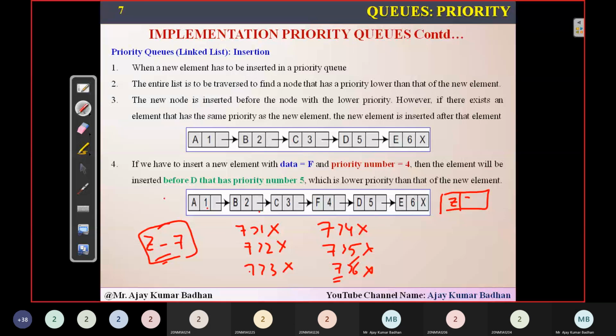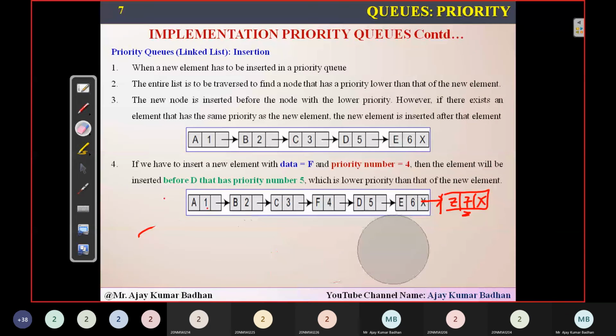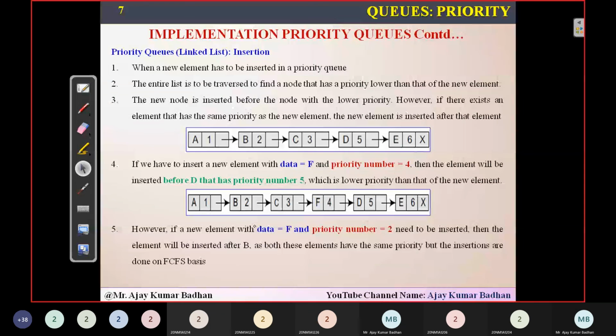So Z, what is the priority here? 7. And here X will be replaced with the address of this particular node. That's what we are doing. It's very simple, isn't it? It's very easy. That's why we are going to represent this using linked list. If you want to represent with arrays, that will be somewhat a bit complicated.